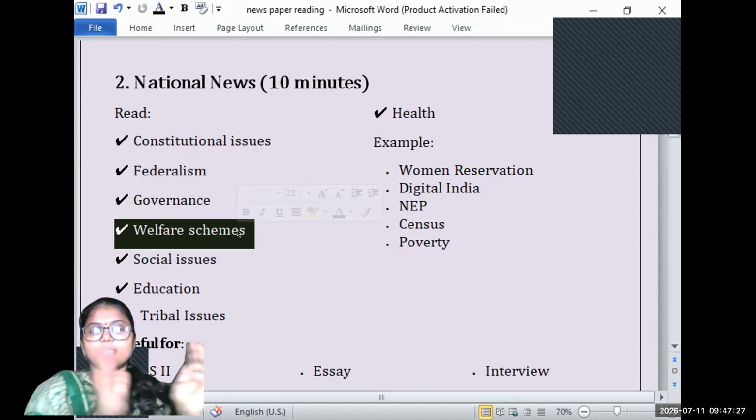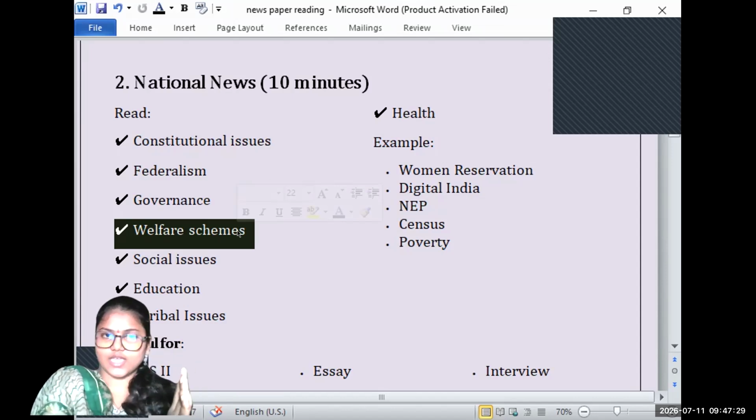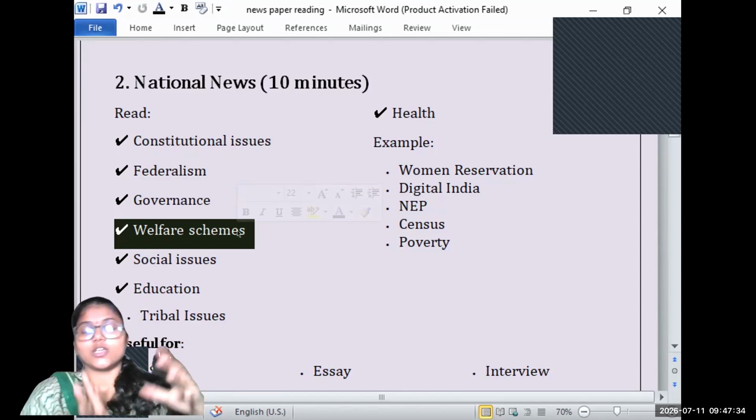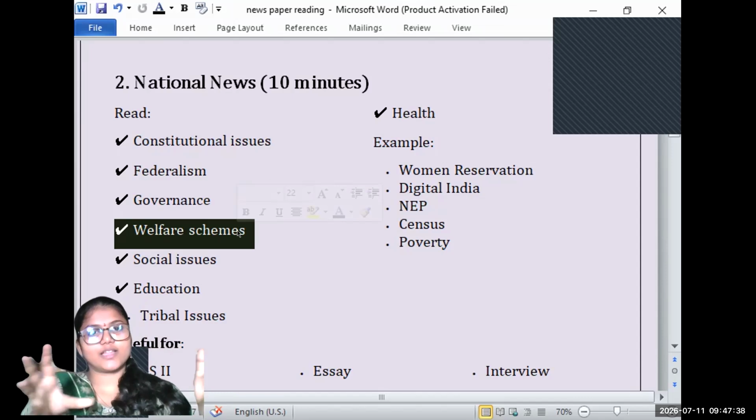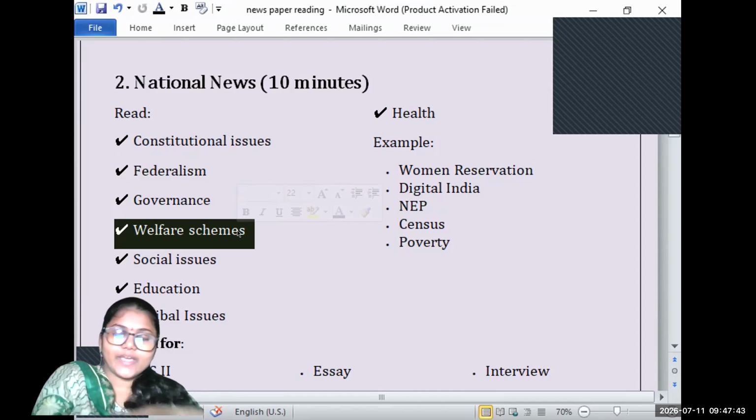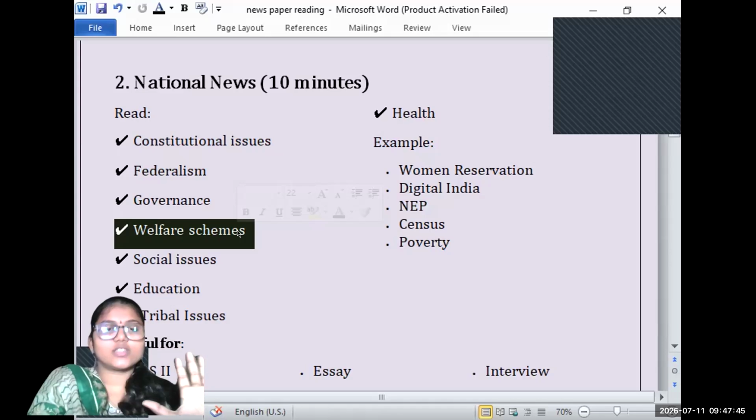You cannot use it. Some vulnerable section has benefited. No, you should not use such kind of words. Say 30% of the vulnerable section, as per the NFHS, the National Family Health Survey. Okay, you should cite data, and based upon that, you should mention the data.